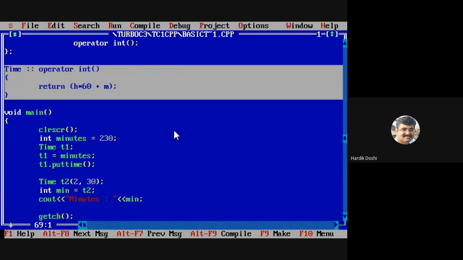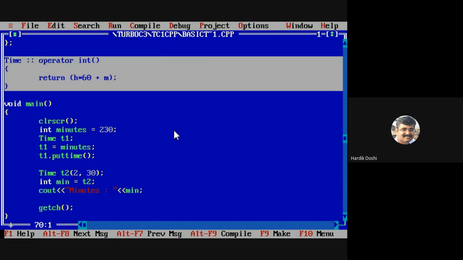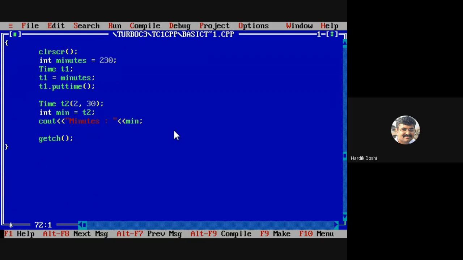Yes, then we'll solve one exercise today. So, write down the exercise. Define a class vector with array of 5 elements as data member.